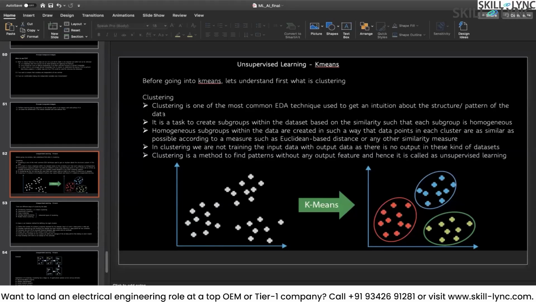If you notice, clustering is one of the most common exploratory data analysis techniques used to get an intuition about the pattern of the data. You can either use it as exploratory data analysis, or you can use it as a machine learning algorithm, and then you can find the insights out of it.